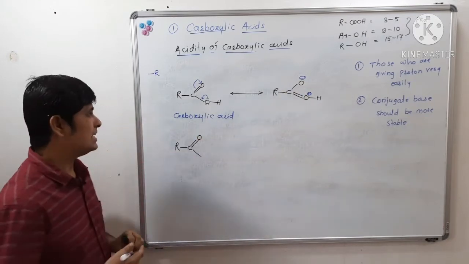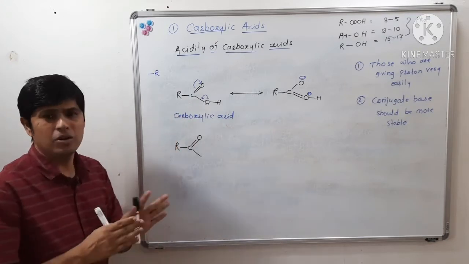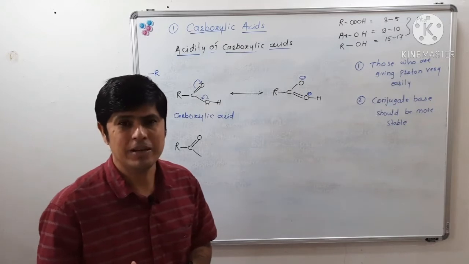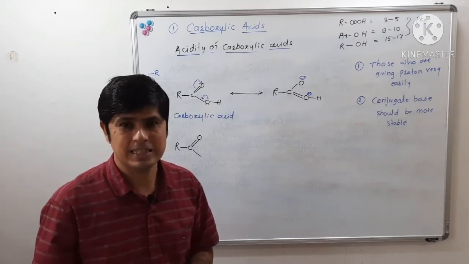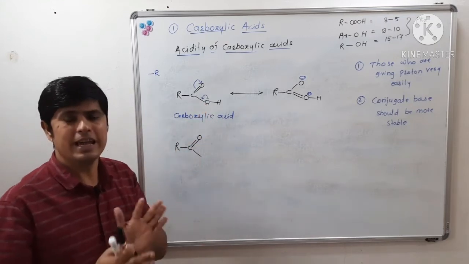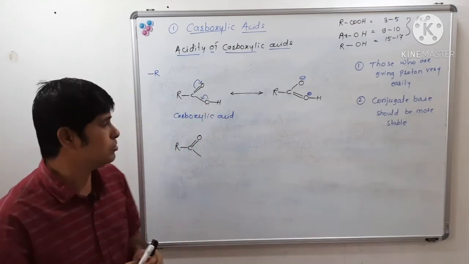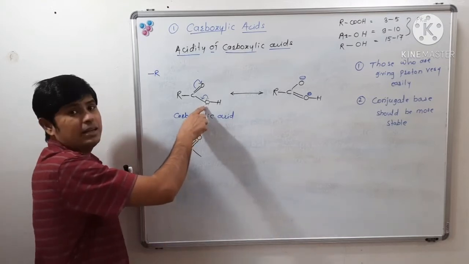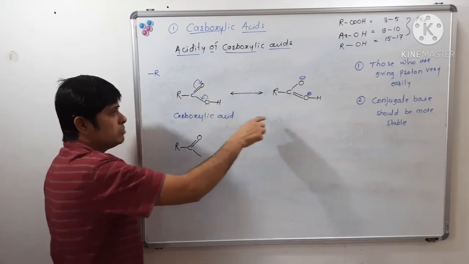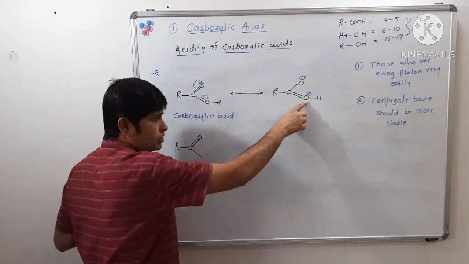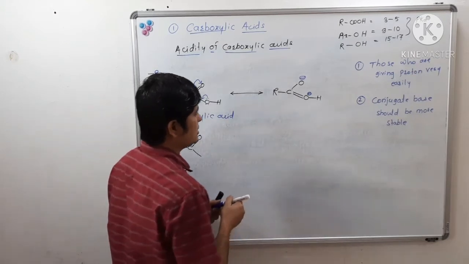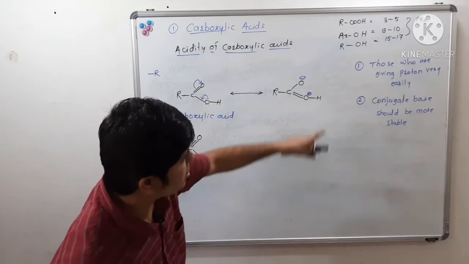So I can say that carboxylic acid has a carboxyl group, and that has a polar effect like this. Polar means changing of charges. This oxygen is giving its electron density to the carbonyl group. So this oxygen will have a positive charge and this oxygen will have a negative charge. So we can write a resonating structure like this. I hope you have understood this.